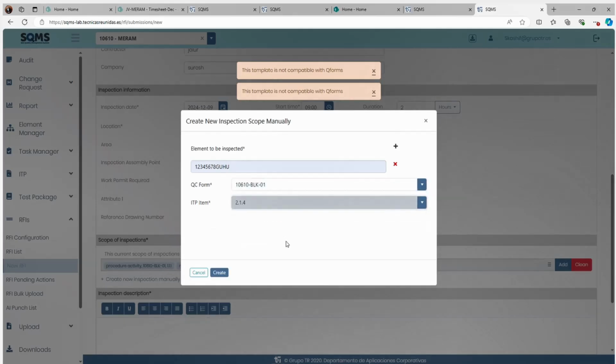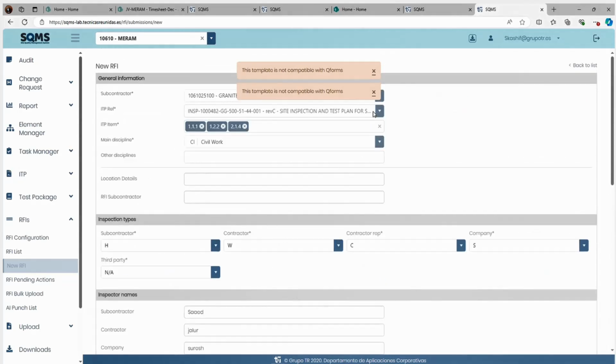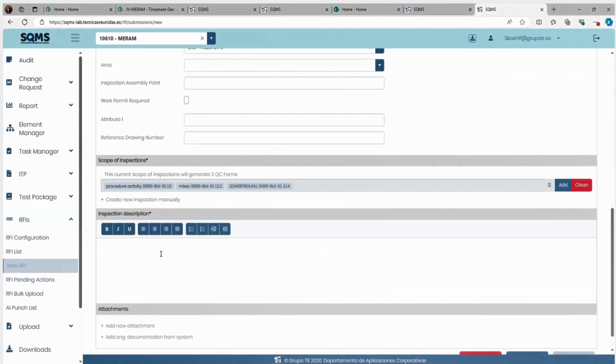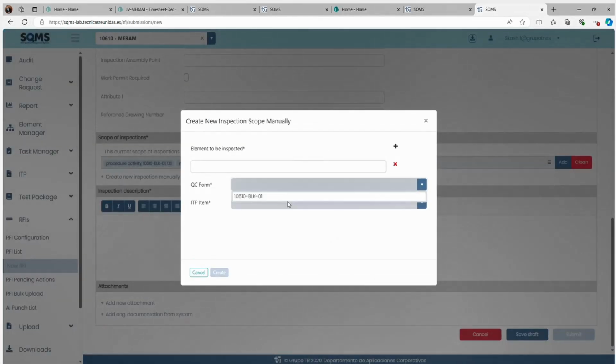Okay, then again you will write the third, whatever it is, select the point. Now I will just show you. I will change the point or something, because all the points are having the same forms. So we'll go back and change some point. Okay, no worries. Right now we have selected a point which has the same form, only one form. That is why it is showing as one form.